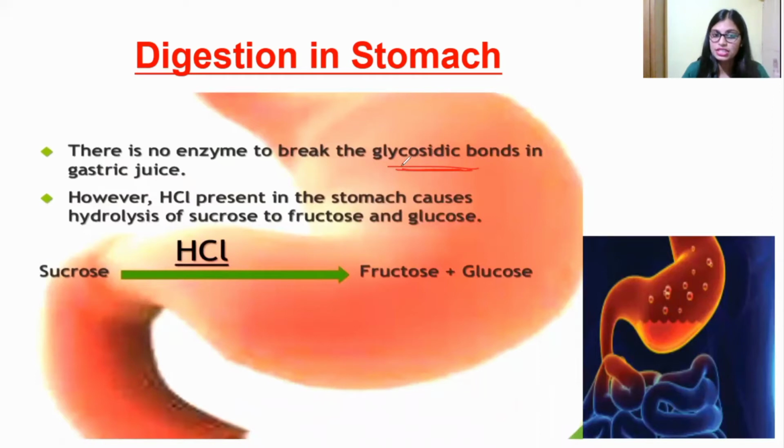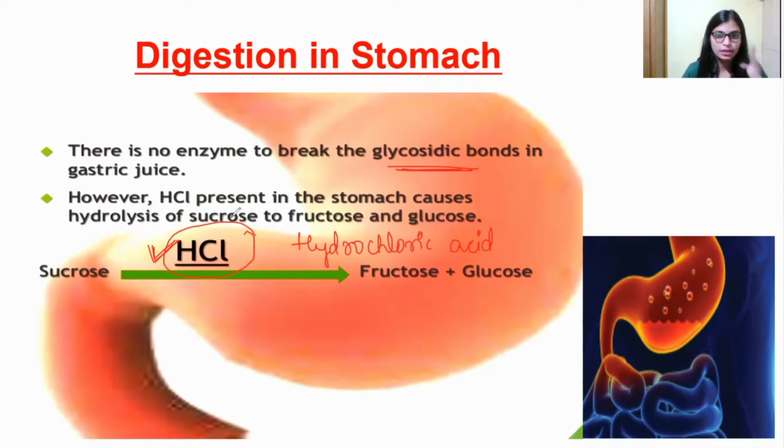The only thing helpful for the breakdown is HCl, hydrochloric acid, which is part of the gastric juice. Gastric juice helps digestion in the stomach. Instead of an enzyme, HCl helps in the digestion of complex molecules into simple molecules.